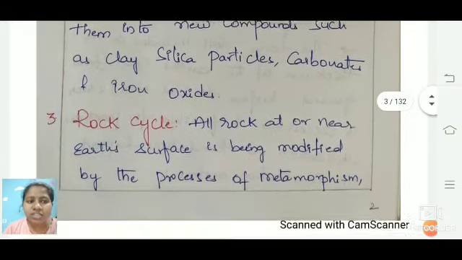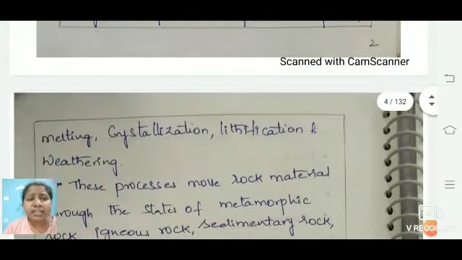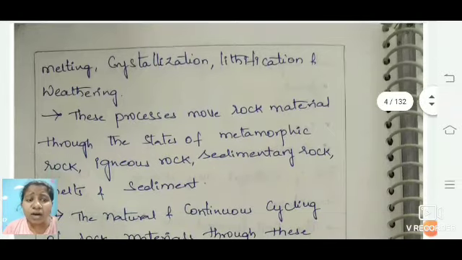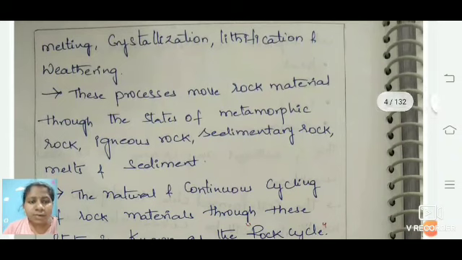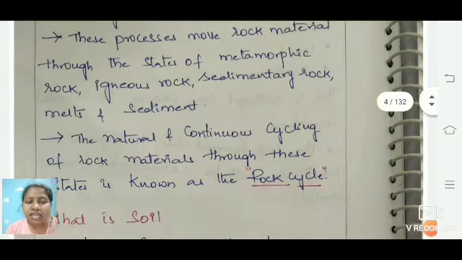And the third one is the rock cycle. As you all know, the rock cycle is a continuous process in which rock is modified, for example by metamorphism. Sedimentary rock, igneous rock and metamorphic rock, all these rocks together combine to form a rock cycle here. And we'll be seeing how this rock cycle of the rock materials forms. As I said, it is a process involving igneous rock, sedimentary rock and metamorphic rock. The natural cycle which occurs continuously is known as our rock cycle here.